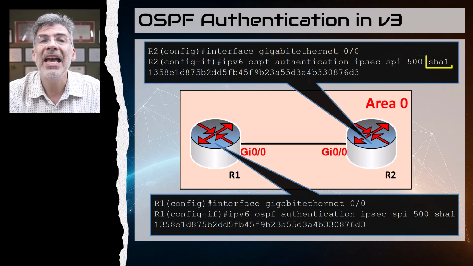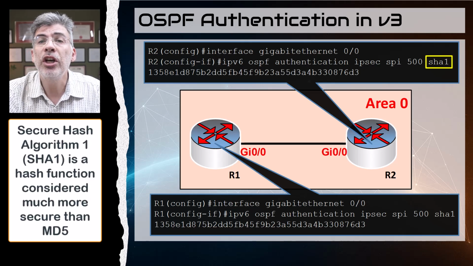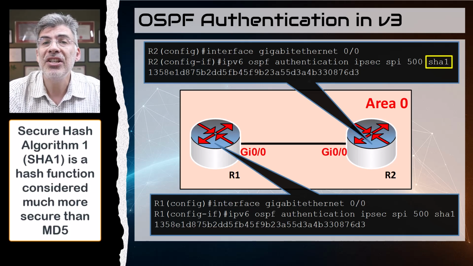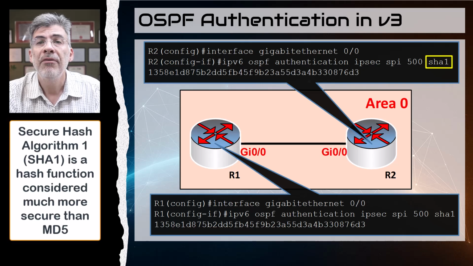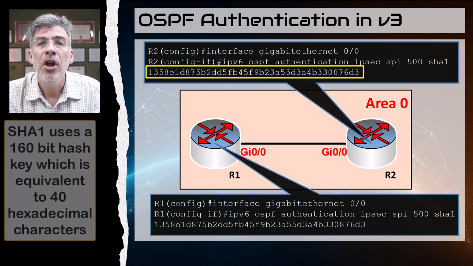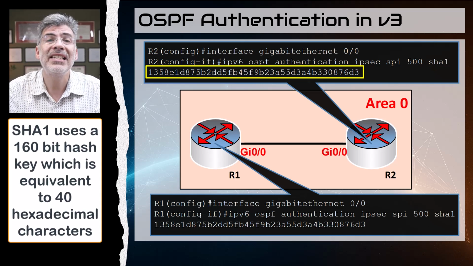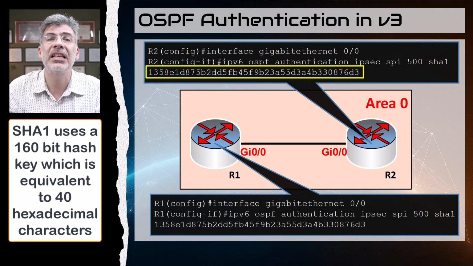Next, we have SHA-1. This is the hash algorithm that will be used. We could have chosen MD5, but SHA-1 is more secure. Finally, we input a 40-character hexadecimal value, which is the key that will be used for authentication. That's what SHA-1 needs for its authentication process.